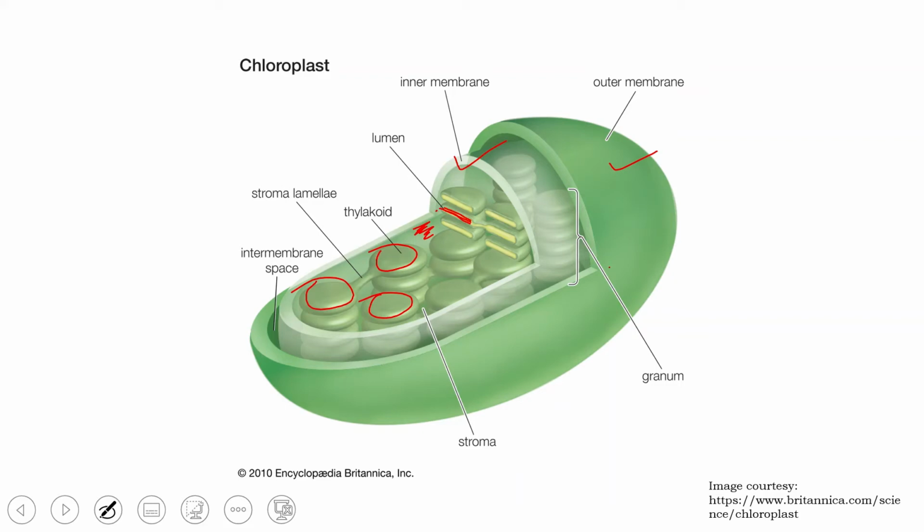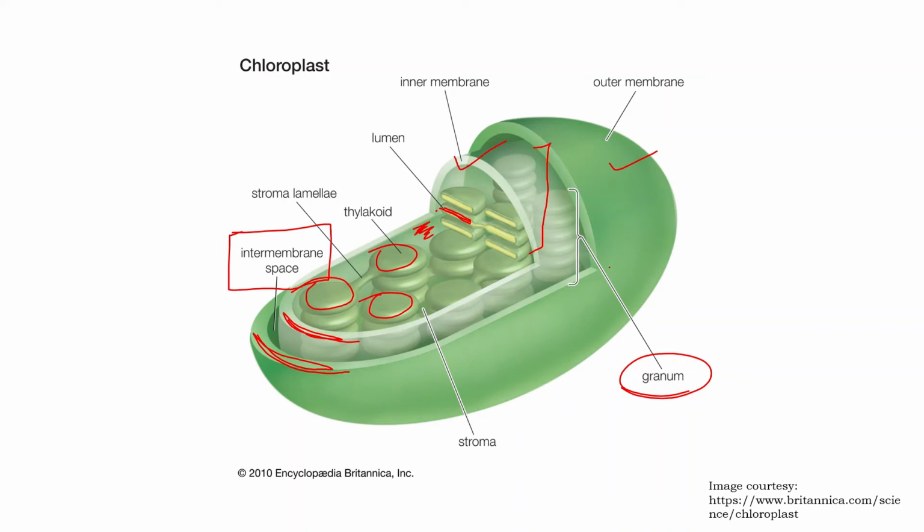Now, if each thylakoid is found independently in the stroma, it is just called the thylakoid. But if the thylakoids are arranged as stacks, these are called grana. A single stack is called granum, whereas multiple stacks are called grana. So grana is the plural of granum. In between the inner chloroplast membrane and the outer chloroplast membrane lies the intermembrane space.